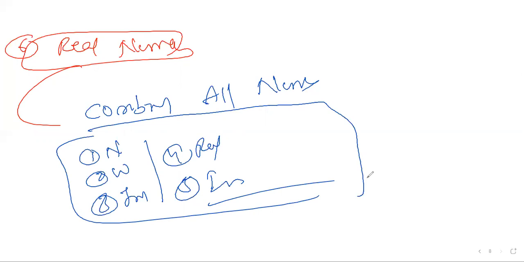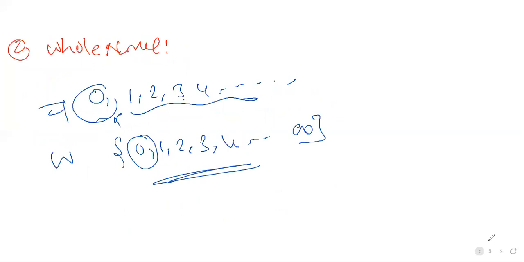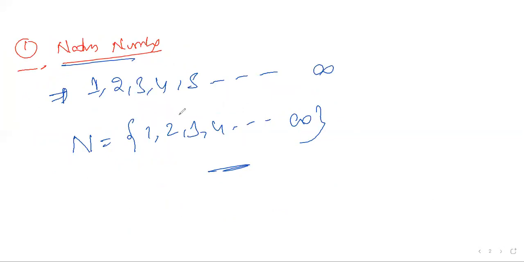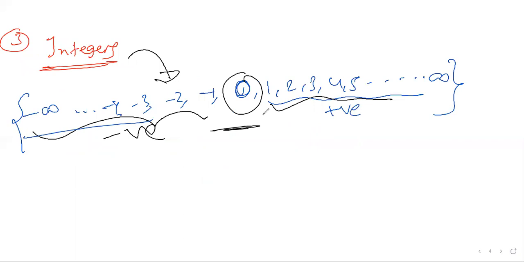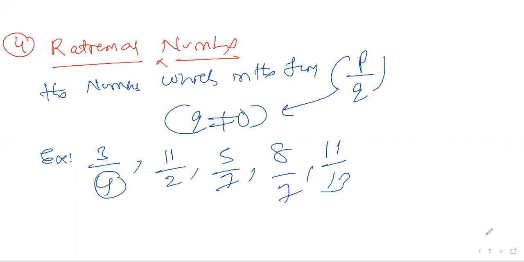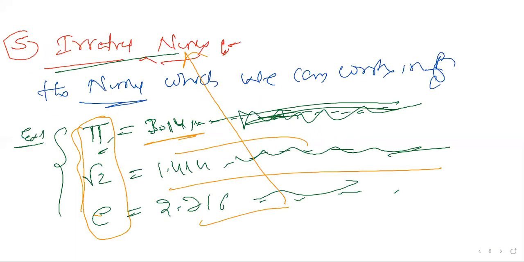Now I'll try to recollect one by one for all, then after that I'll make one relation here. Natural numbers start from 1 and keep on going. Natural numbers including 0 come under whole numbers. Integers are the combination of negative and positive values. Rational number means the number we can write in P by Q form. Irrational number means the number you cannot write in P by Q form. I think you are very clear.